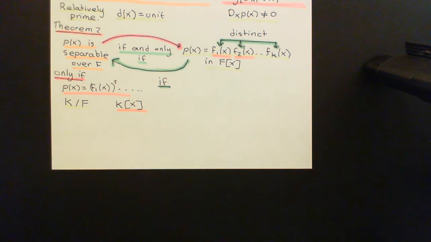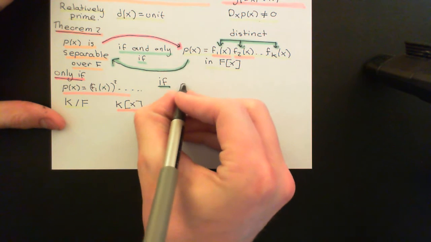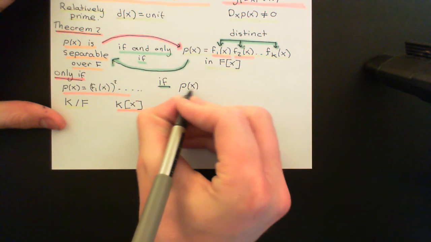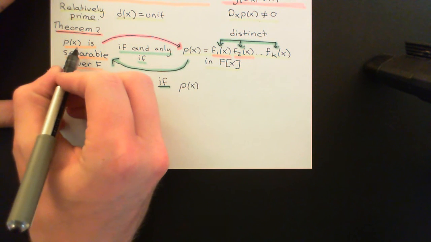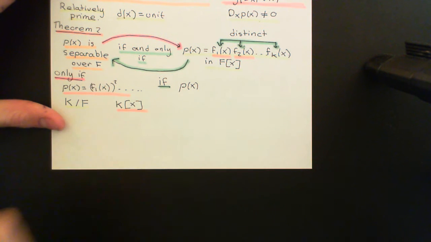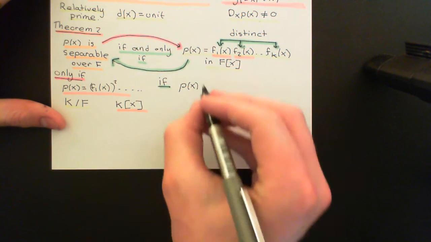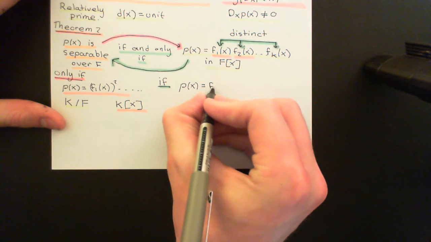We can disprove all of the irreducibles in the irreducible factorization being distinct. Okay, so let's do this. Remember, p of x we're assuming is a non-constant polynomial. You can't apply the adjective of separable over F to a constant polynomial. So we are assuming p of x is a non-constant polynomial.